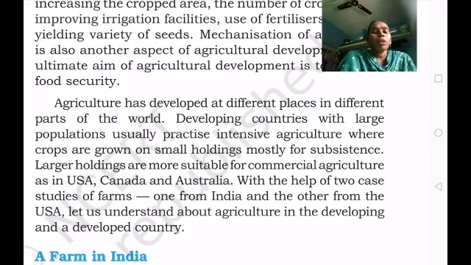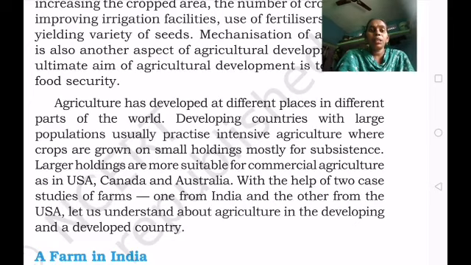In tomorrow's class we will learn about the developed countries and also the developing countries, and how they are practicing the agricultural system.